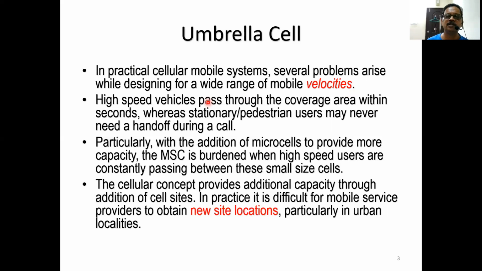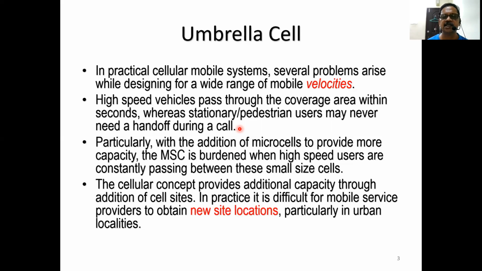High-speed vehicles pass through the coverage area within seconds, whereas stationary or pedestrian users may never need a handoff during a call. So high-speed users pass the coverage area, say a heavily loaded road of some 8 to 10 kilometers, within no time.